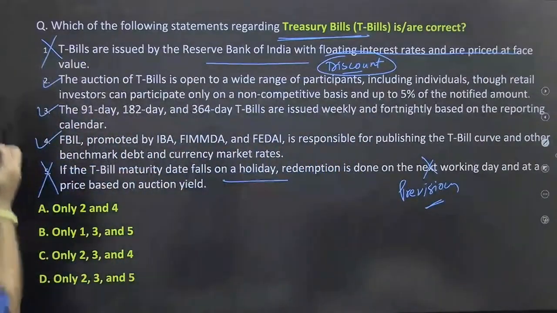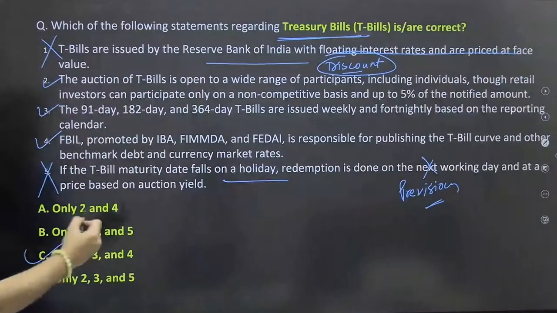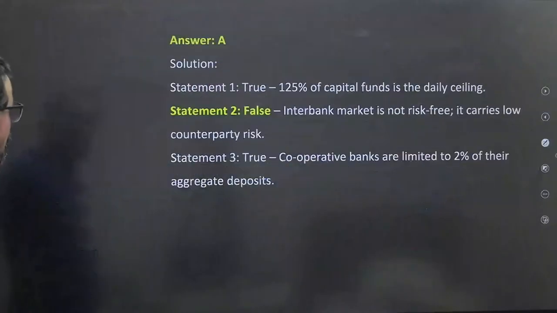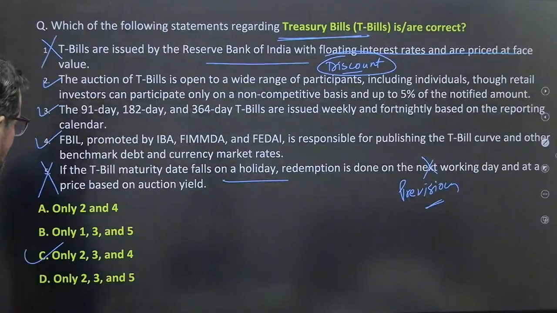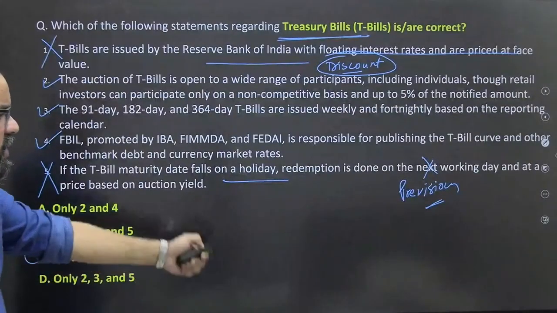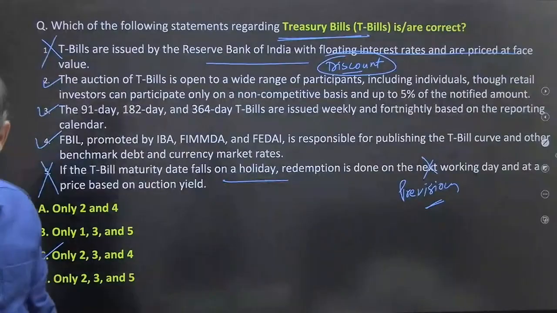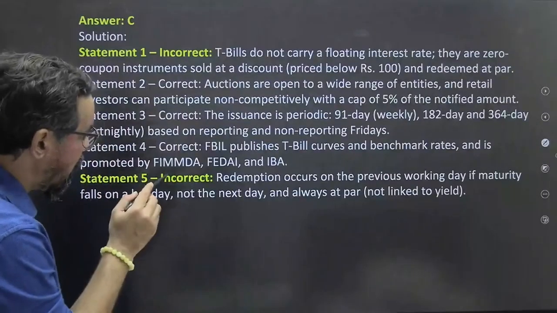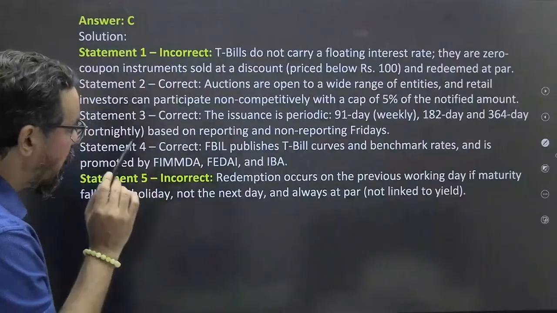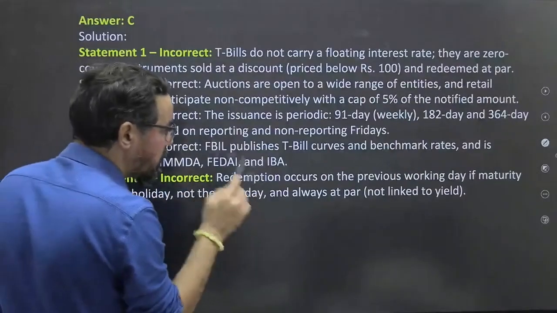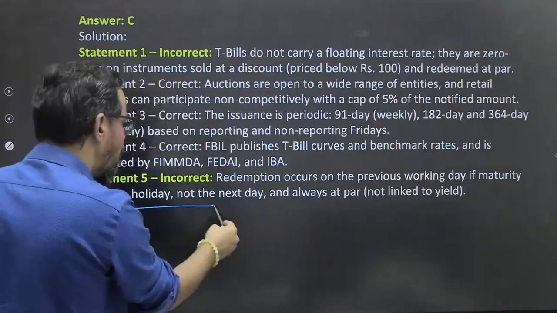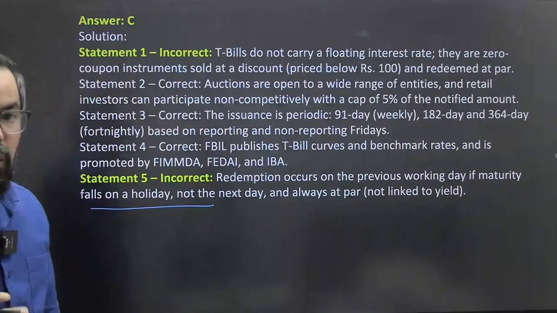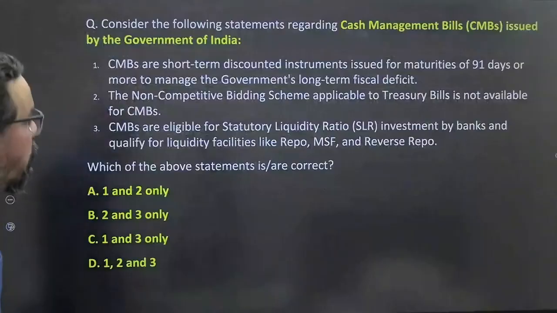So 2, 3, 4 means option C should be the right answer for this one. Why are you guys saying option D? D was 2, 3, 5, and 5 is wrong. It should be the previous working day. Redemption occurs on the previous working day if maturity falls on a holiday, not the next one. And always at par value, not on the yield. That is the one.